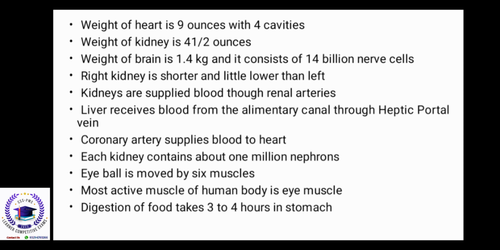Kidney is 4½ ounces. Weight of brain is 1.4 kg and it consists of 40 billion nerve cells. Right kidney is shorter and a little lower than the left. Kidneys are supplied blood through renal arteries. Liver receives blood from the alimentary canal through the hepatic portal vein. Coronary artery supplies blood to the heart. Each kidney contains about 1 million nephrons.